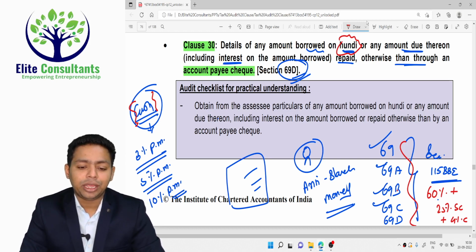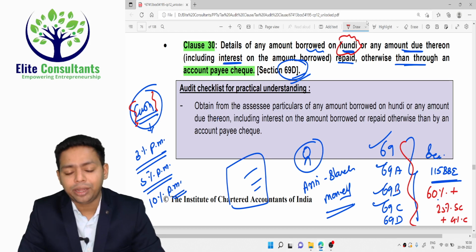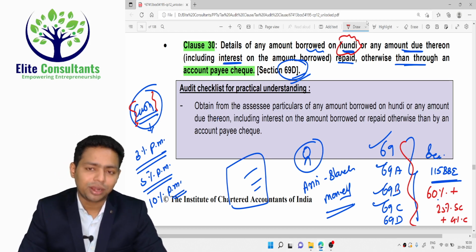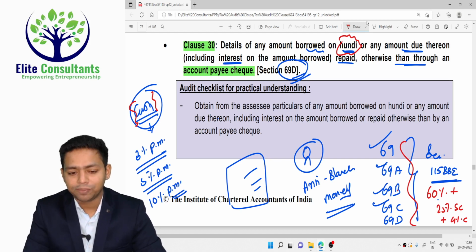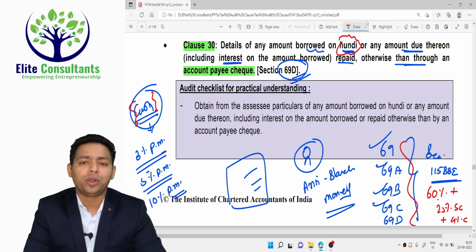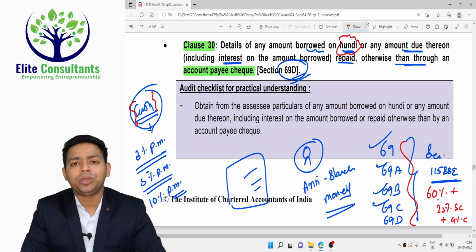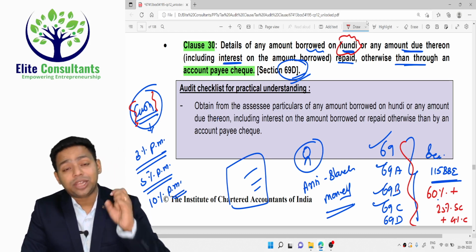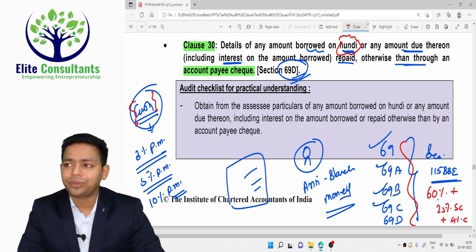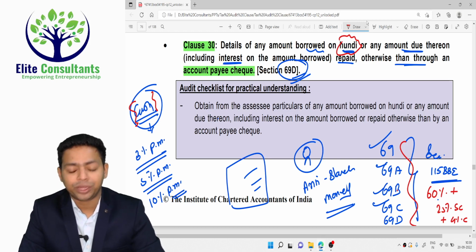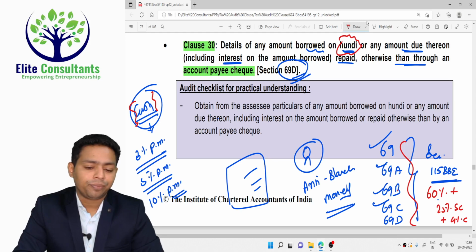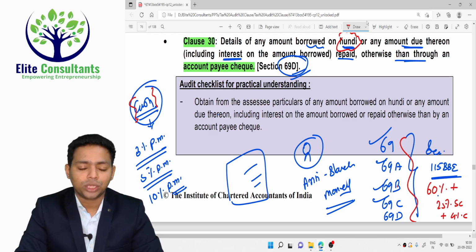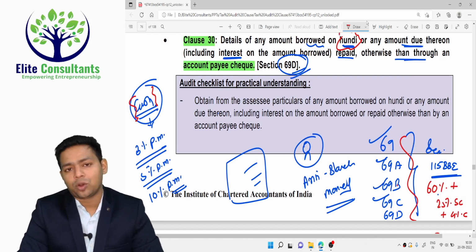But yes, definitely the moment you have identified it, it is your responsibility to report under 69D by intimating your client that you are gone now, because I am reporting. That means you have to report under ITR, and this is the consequence that is going to happen. So this is a threatening provision. It is not a comforting provision or a taxing provision. It is literally a threat. Don't do this or you are gone, at a very high cost. This is the government's intention under clause number 30.